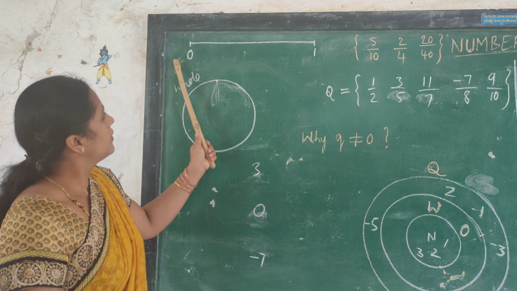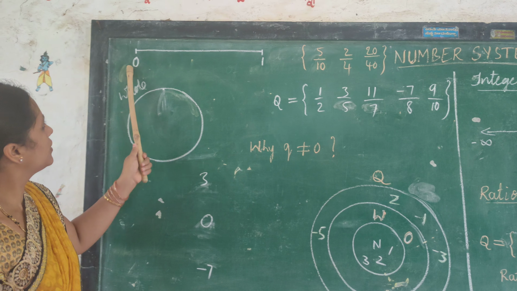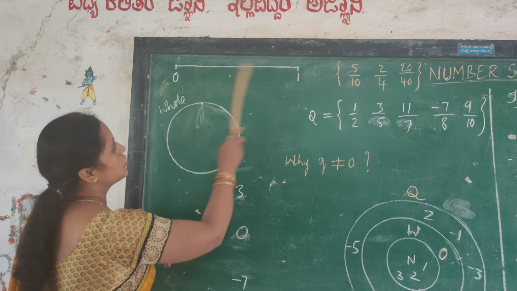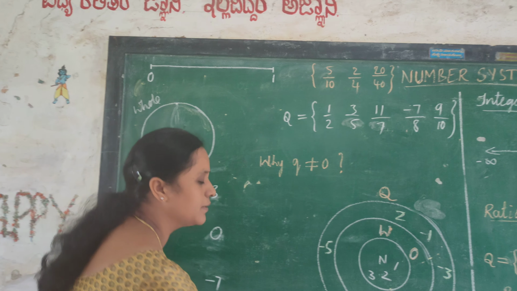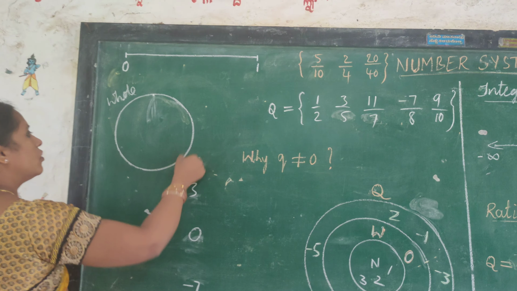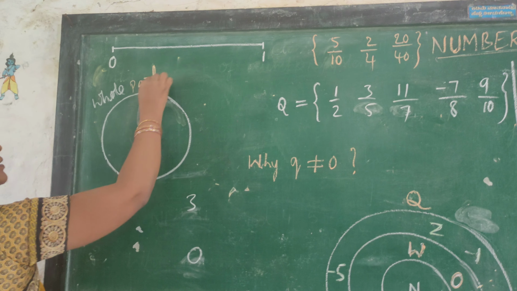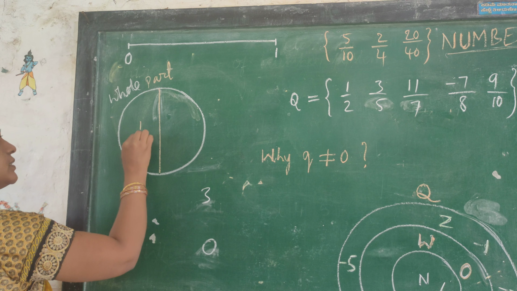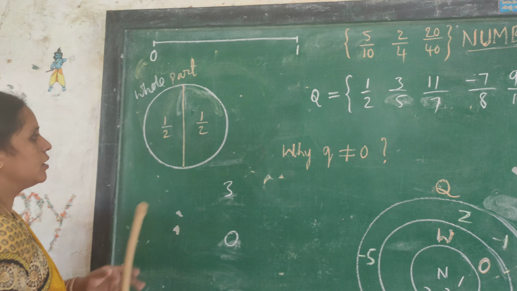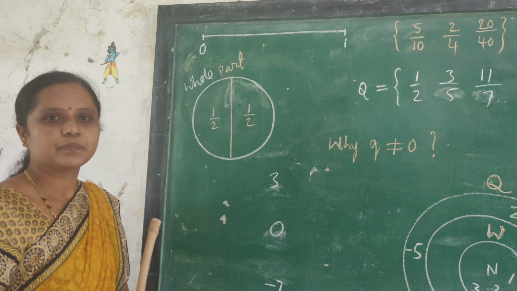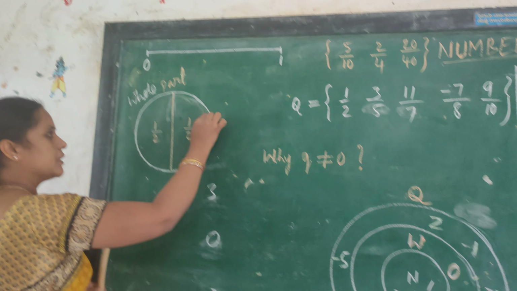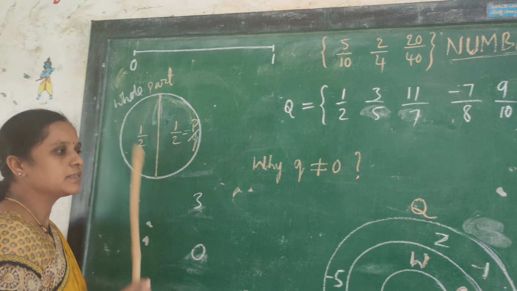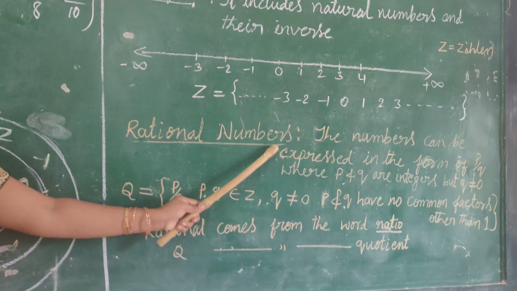Now let us take the number line again. Here the number starts from 0 to 1. Is there any numbers left in between these two numbers? You can look at this one. Here is the whole part. This is one whole part. It can be divided into two equal parts. Each part is called half. 1 by 2, 1 by 2. What do we call this type of numbers? So this type of numbers can be in the form of p by q. So this type of numbers are called rational numbers.